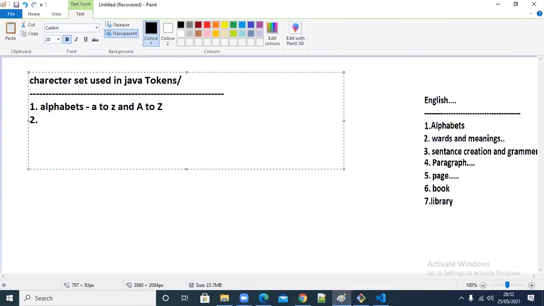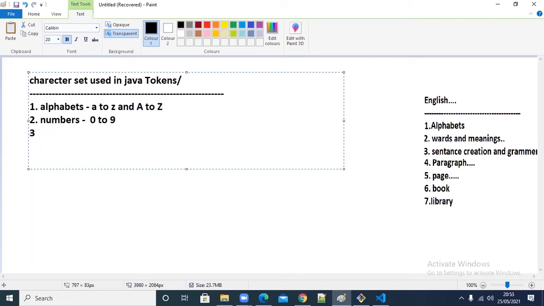So the second category is numbers. Are you getting it or not? That is 0 to 9. Numbers are 0 to 9 only. If I take English, it is A to Z only, nothing other than that. But in Java, we have A to Z, we have numbers, and more. All of these we consider here.